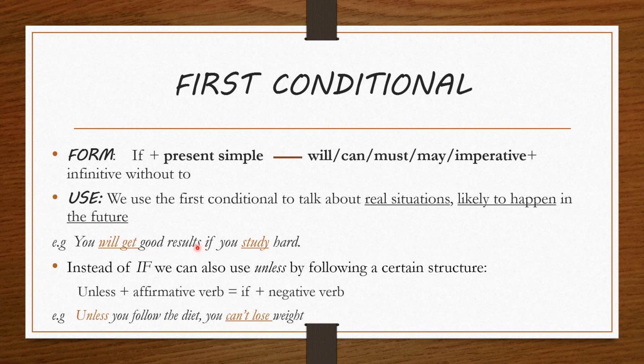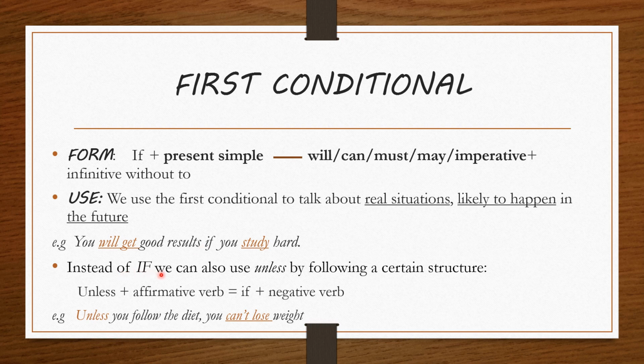In this case, the main clause is placed before the if clause, so there is no comma. The main clause is formed by will plus infinitive without to, but we can also use in this case, for example, can. You can get good results if you study hard, or you may get good results if you study hard. In this case, I am talking about real situations which are likely to happen in the future.